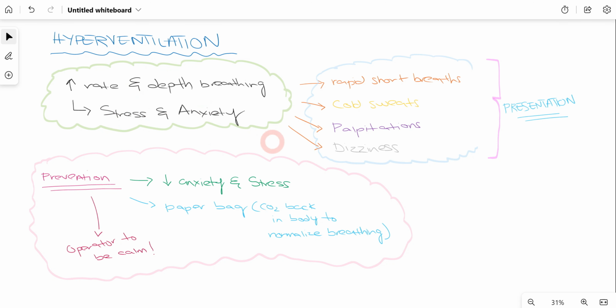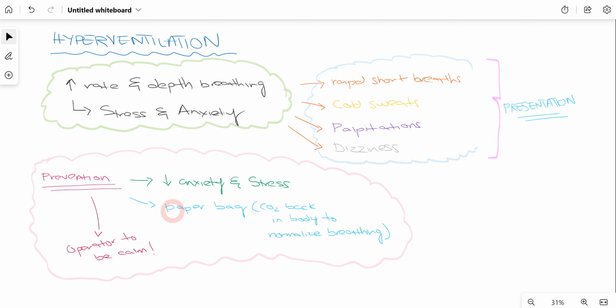Now, what are the signs and symptoms that the patient experiences or presents to us? Rapid short breaths, cold sweats, palpitations, increased heart rate, and dizziness. Now, how can we prevent such hyperventilation scenarios from occurring?